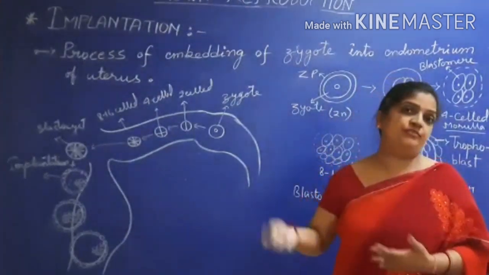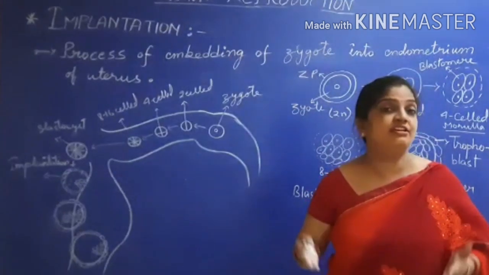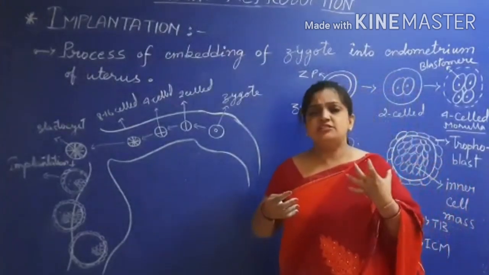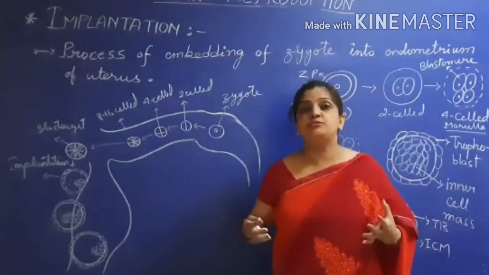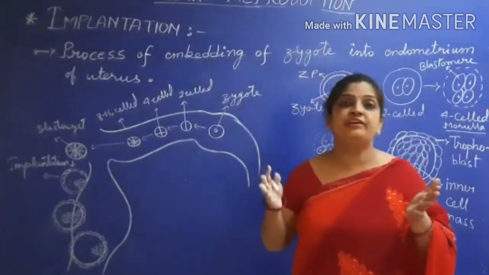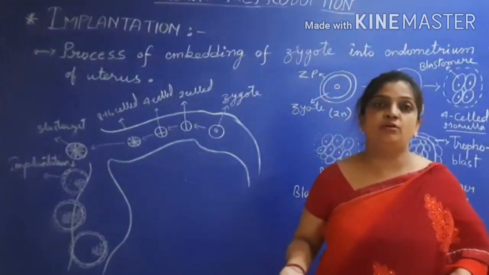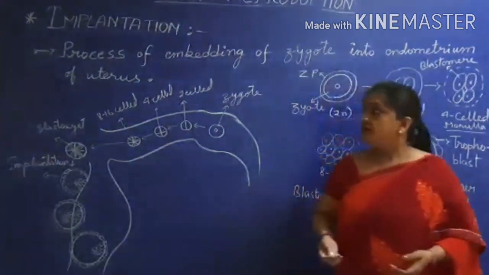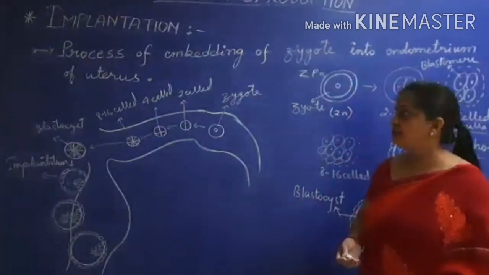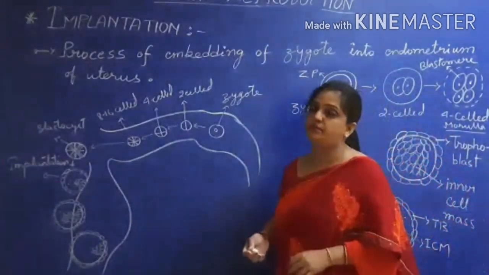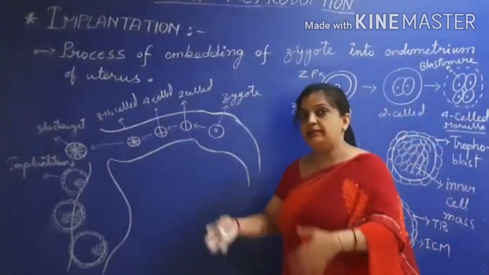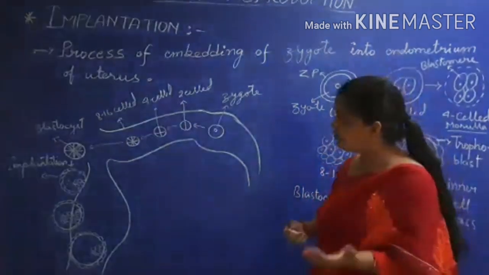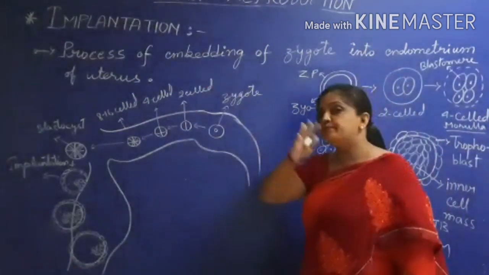Now, in this part of the video, we are going to discuss that cleavage, those divisions, and how a single zygote is going to develop into a complete embryo and a fetus, and in the outer world we call it a small child, a small baby, a newborn, whatever we call it. So how is that process? The process is very beautiful. These are very beautiful events which take place inside the mother's womb. So children, now let us know what implantation is.